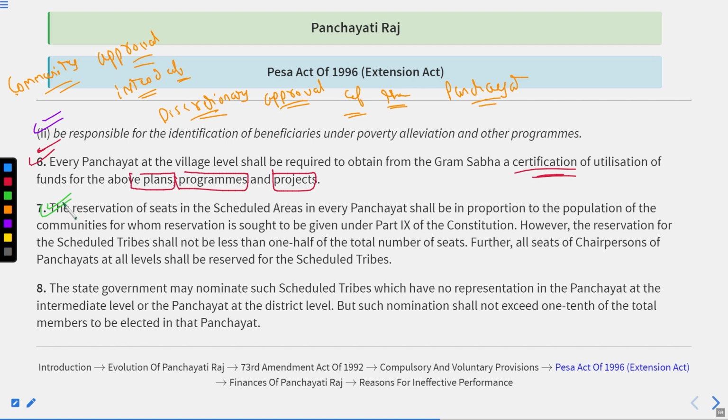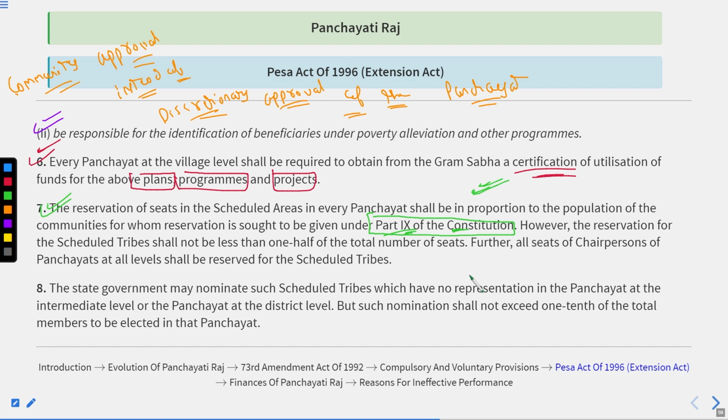Thereafter, the reservation of seats in the scheduled areas in every panchayat shall be in proportion to the population of the communities for whom reservation is sought to be given under Part IX of the Constitution. Okay, it means that the population proportion will be under consideration while providing the reservation as per the provisions of Part IX of the Constitution.